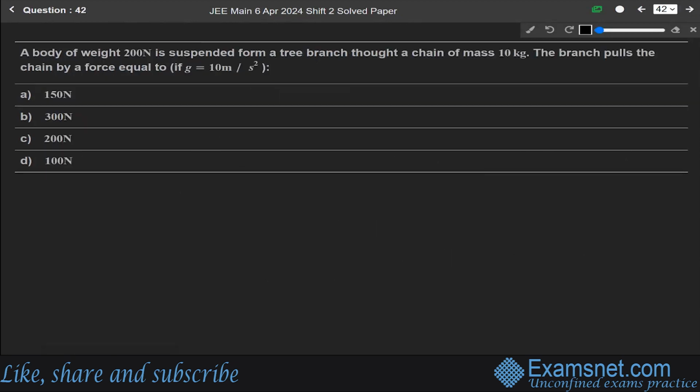Now next question 42. A body of weight 200 Newton is suspended from a tree branch through a chain of mass 10 kg. The branch pulls the chain by a force equal to. Okay, so let us say this is a tree and this is the chain. This chain is of mass 10 kg and a body of weight 200 Newton is suspended to it.